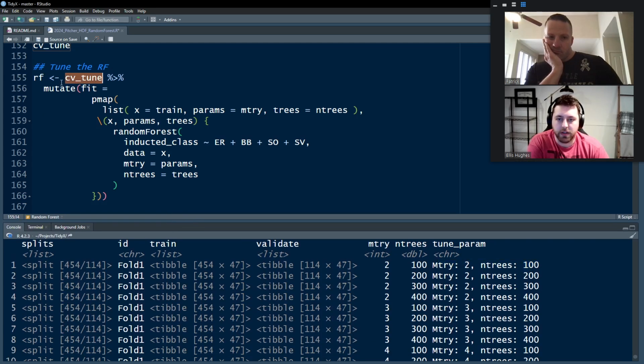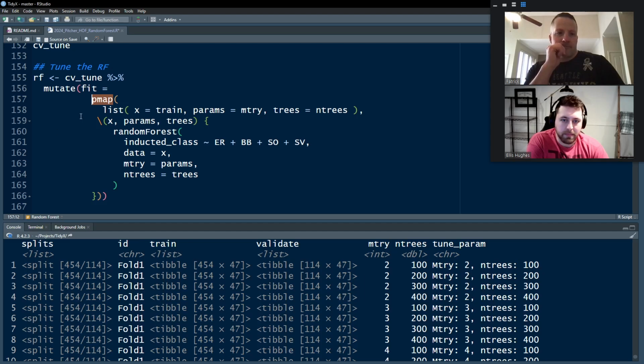We're going to do a bunch of tuning on our random forest here. So we're going to use CVTune. We're going to throw it into a mutate, and we're going to create a fit column. So this is going to be a fit random forest now, but we're going to manually fit it across all the different variables that we have. So which training data set, what are the mtry, what are the trees? And so the way we're going to do that is using the pmap function, or the parallel map function.